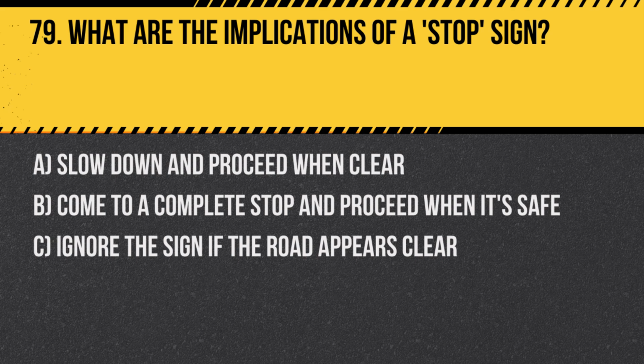Question 79. What are the implications of a stop sign? A. Slow down and proceed when clear. B. Come to a complete stop and proceed when it's safe. C. Ignore the sign if the road appears clear. Answer. B. Come to a complete stop and proceed when it's safe. A stop sign requires a full stop at an intersection to check for oncoming traffic and pedestrians.